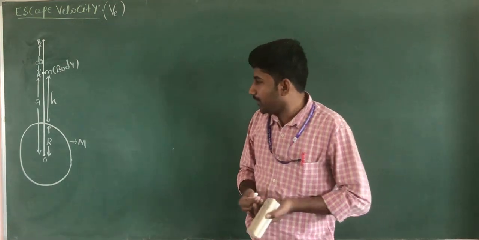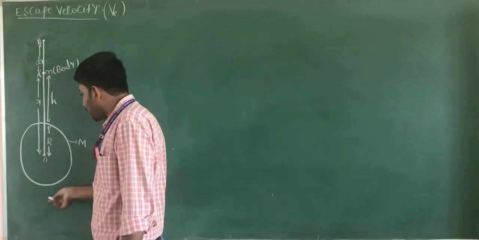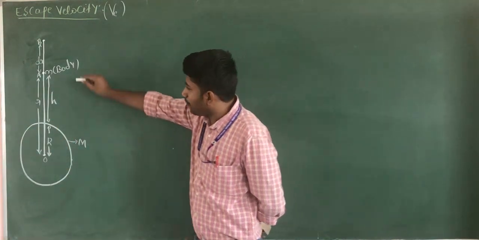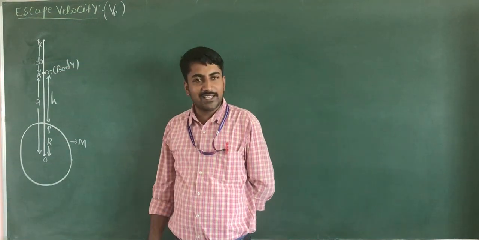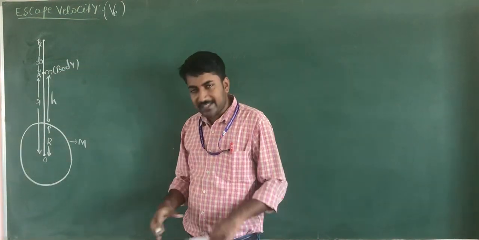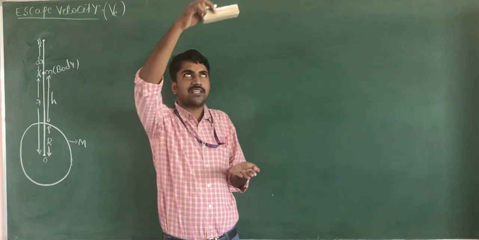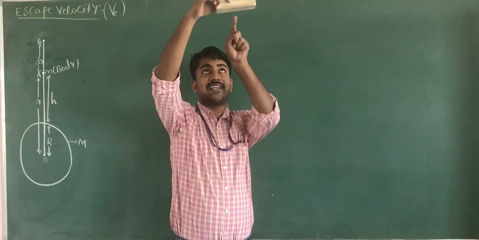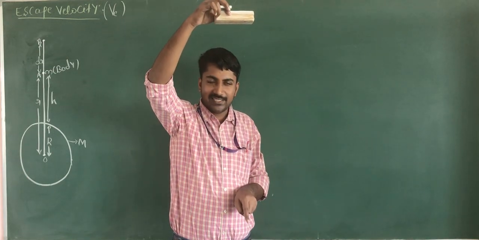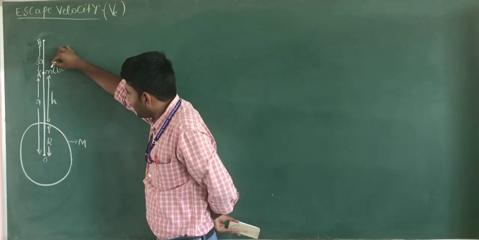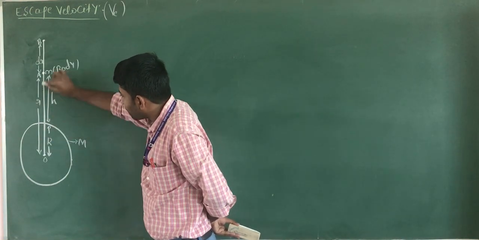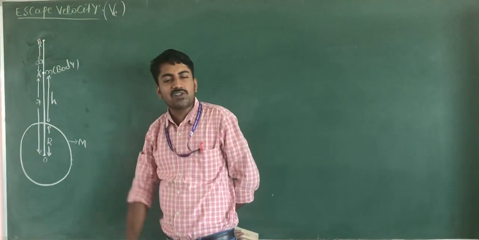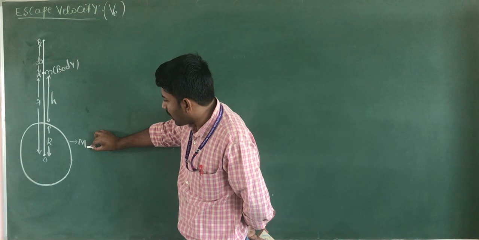Again we have to consider here capital M is the mass of the earth. Consider a body of mass m. This is the surface of the earth and this is the mass of the body. This mass of the body is above the surface of the earth at a distance, height h. Capital R is the radius of the earth.